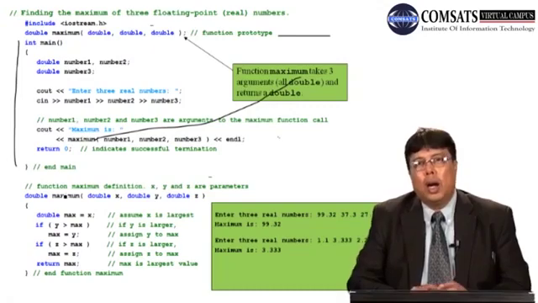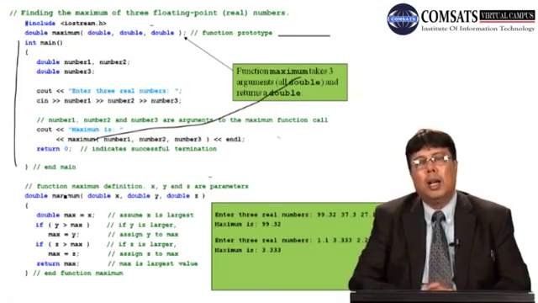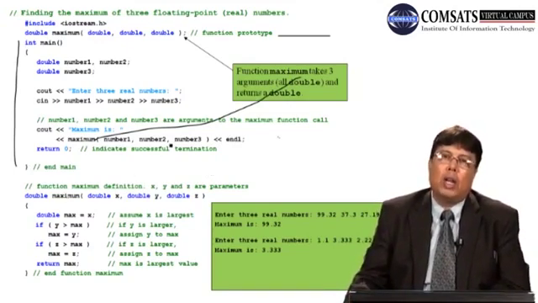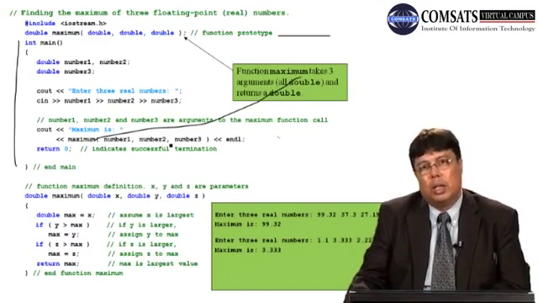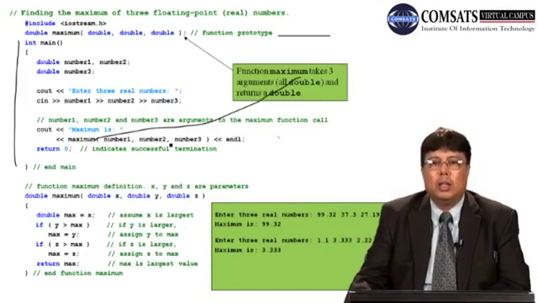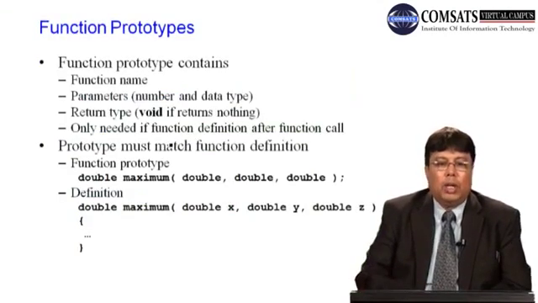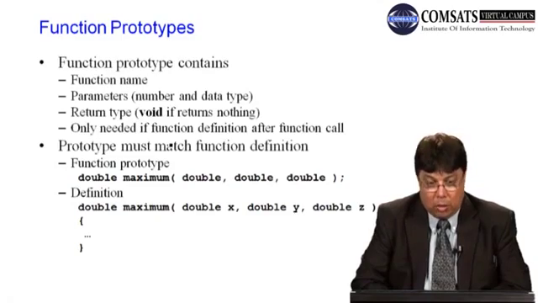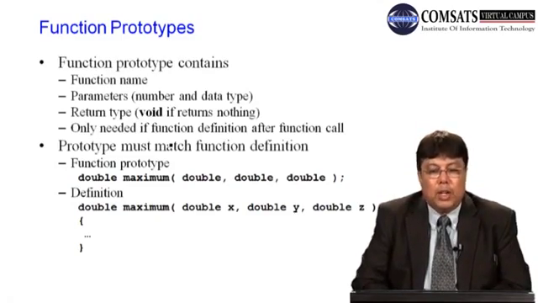So if you understand all the 3 concepts, then I assure you that you have learned how to use the function, how you can define the function, how we can use the function. 3 काम करने होते हैं: declaration of a function or prototype of a function, calling of a function, and definition of a function. These are 3 steps. Quickly, prototype का मतलब function name, parameters, number and data type, and their order. They are important. Order is also important. Then return type you have to provide in the prototype of a function.